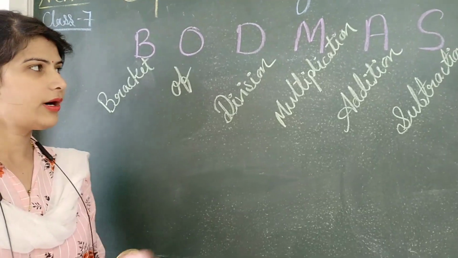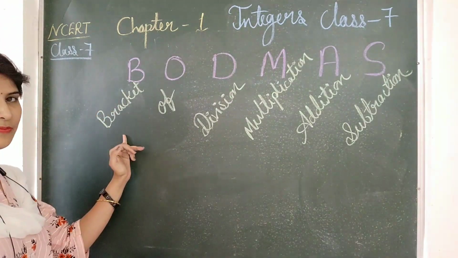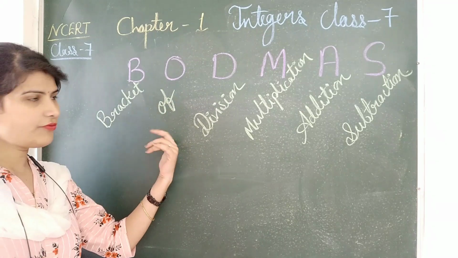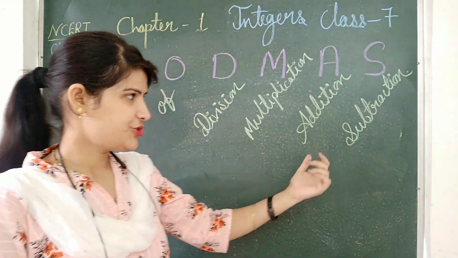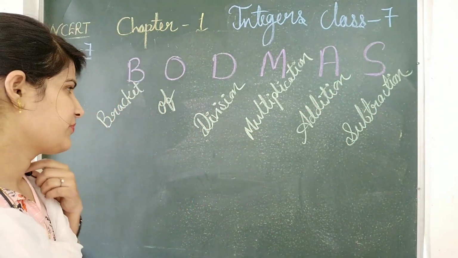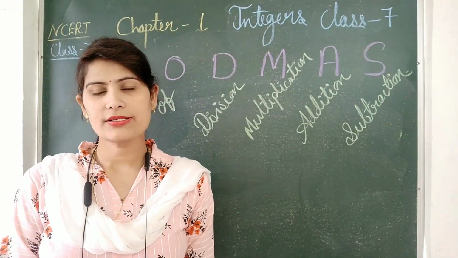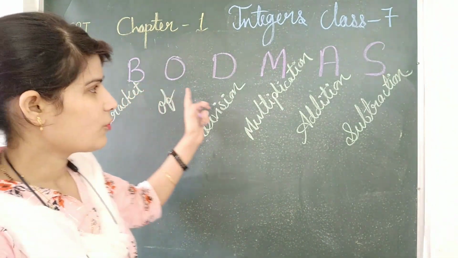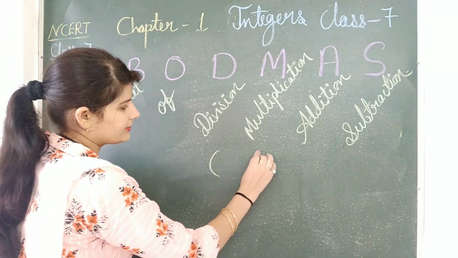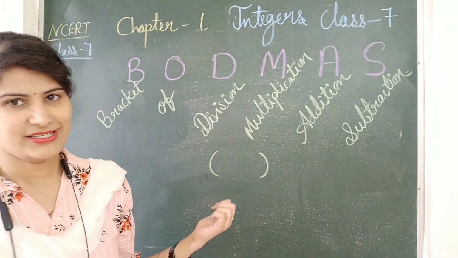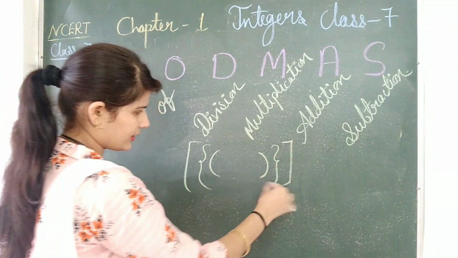Now we'll learn about the BODMAS rule. In BODMAS, B means bracket, O means of, D means division, M multiplication, A addition, and S subtraction, right? When we solve simplification or integer problems, we always use the BODMAS rule. Now look very carefully at brackets. Have you seen them before? Yes: bracket, curly bracket, square bracket, right?